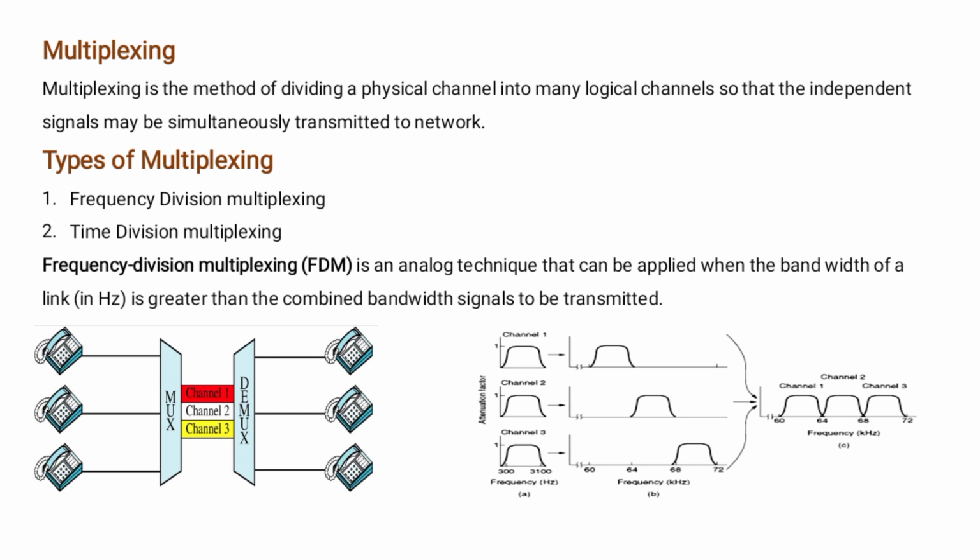In frequency division multiplexing, the signal generated by each sending device modulates different carrier frequencies. These modulated signals are then combined into a single composite signal that can be transmitted by the link. Frequency division multiplexing is an analog multiplexing technique that combines signals, for example, radio, television broadcasting, etc. See, this figure shows frequency division multiplexing.